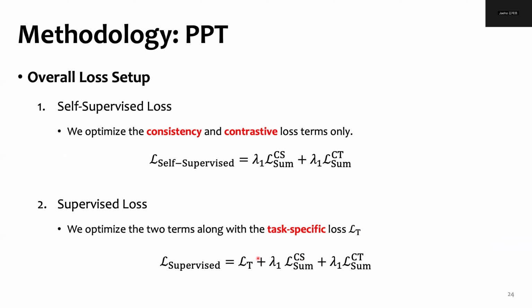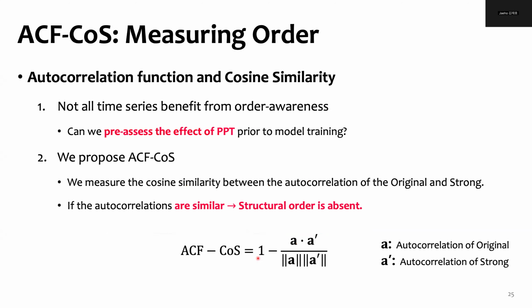As our method is a pretext task, it can be used individually as a self-supervised loss, and also it can be appended to a supervised term such as the cross entropy. However, as one might have assumed, not all time series will benefit from our order-aware learning. Certain time series tasks do not exhibit strong order permutation. As such, for those types of tasks, PPT would not greatly enhance model performance.